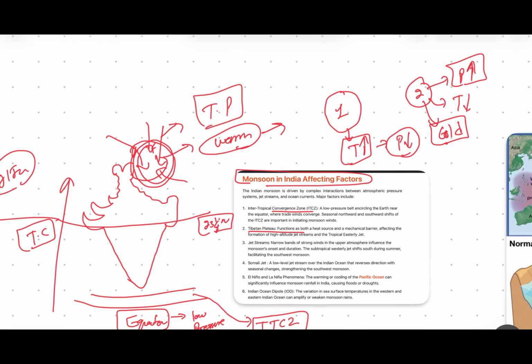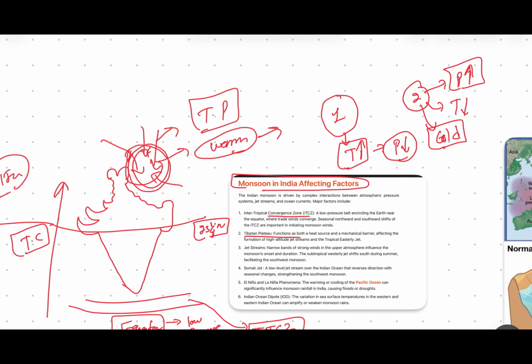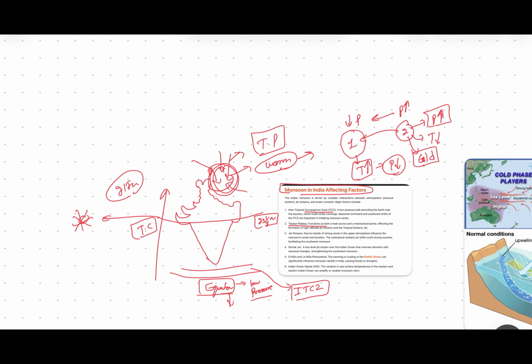And as basic science, we know that winds, air and any kind of fluid move from high pressure to low pressure. This is the basic concept you have to understand, and on the basis of this you can understand the whole El Nino concept. So I am telling you only these two facts. There is a reason: I cannot confuse you with so many factors.